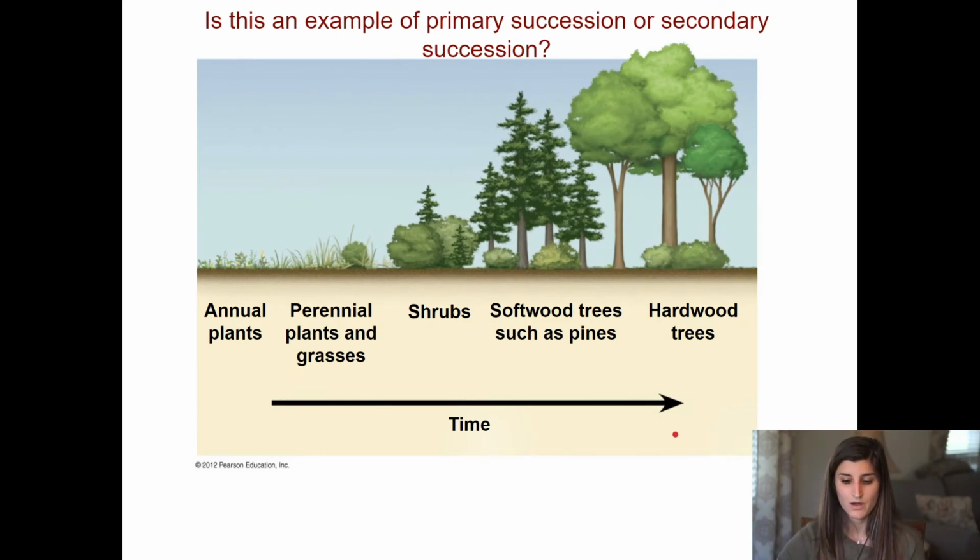And just another example, and I have this question: is this an example of primary succession or is this secondary succession? And yes, this is an example of secondary succession because soil is here. We have some plants that are left behind, and then we see this progression over time until we get to our more hardy plants.